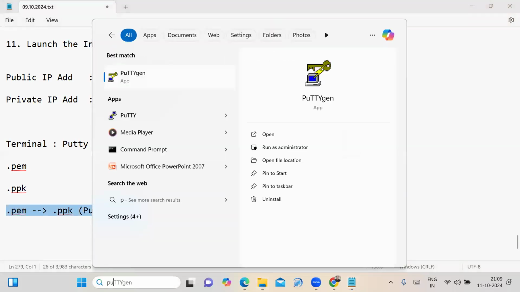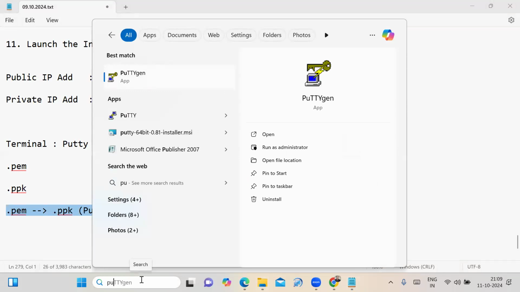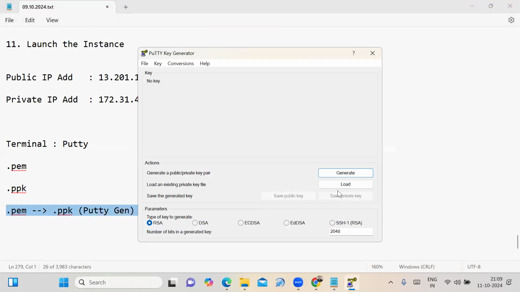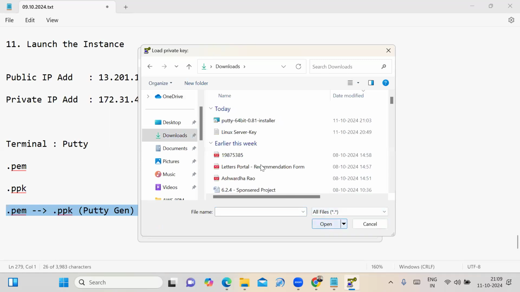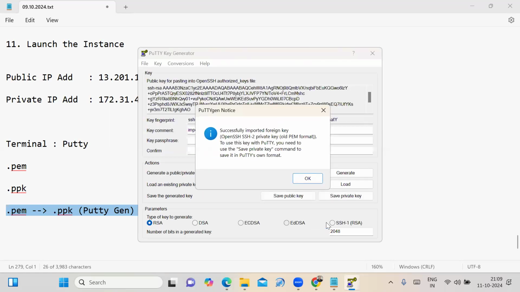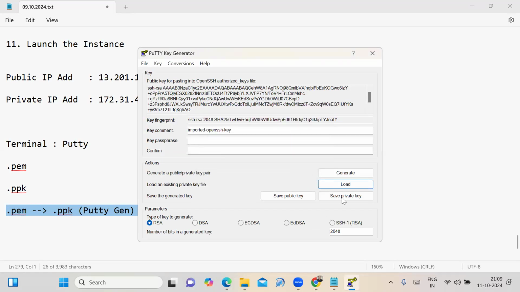You have to open putty-gen. Whenever you install the putty software, putty-gen is installed automatically. Don't go for the generate option. You have to choose the load option. Now go to where your PEM file is, in my downloads. My PEM file is not visible. The reason is you are not selecting all files. Now it is showing. I have to select the PEM file. Click on open. Click on OK.